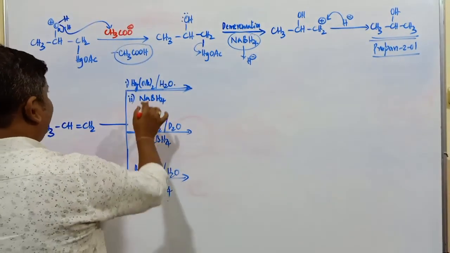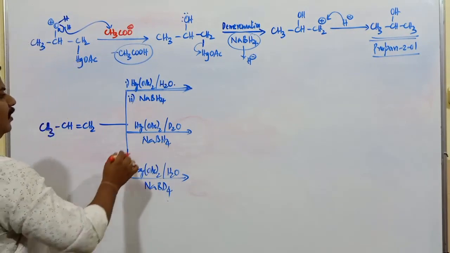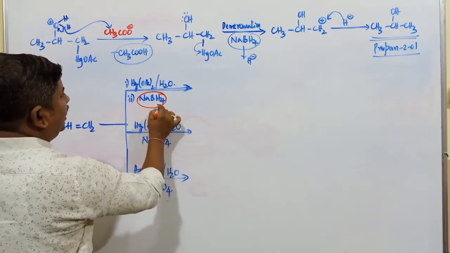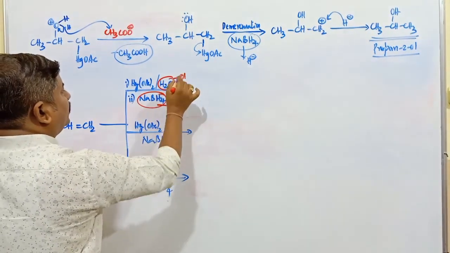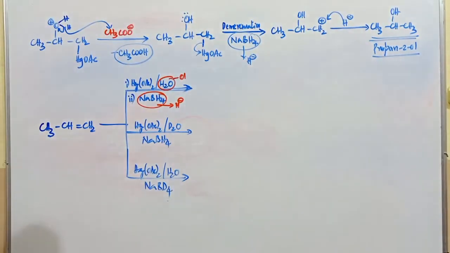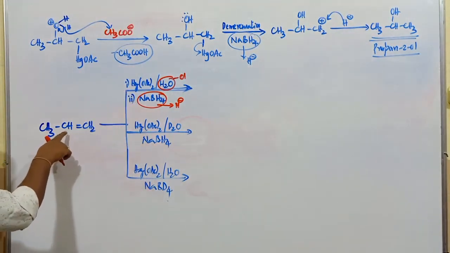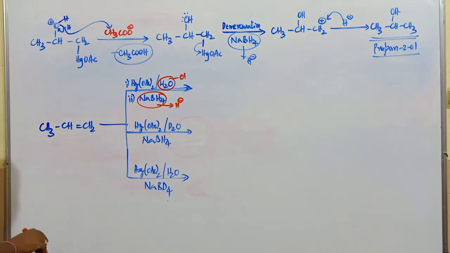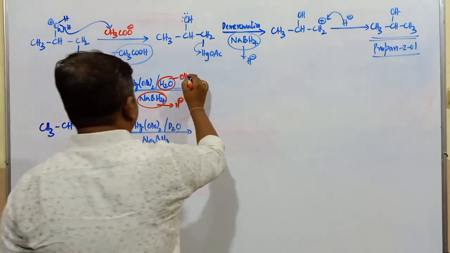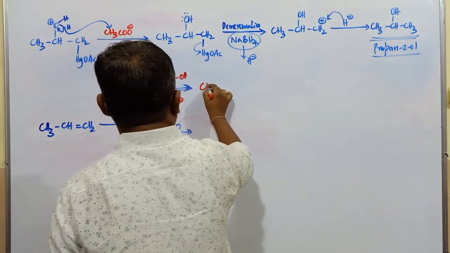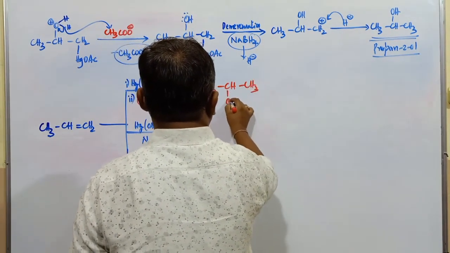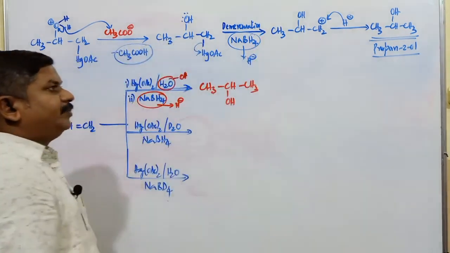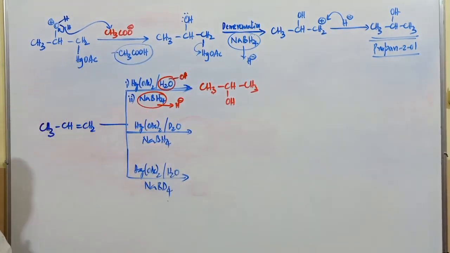In case of this particular first reaction, it's very clear. This sodium borohydride releases what? H minus. H2O is going to be what? OH group. OH group is going to be added to the carbon atom having less number of hydrogen atoms. When OH is added to this one, the compound obtained here is CH3, this is CH, it is CH3 and this is OH. We have just discussed the same compound with this mechanism.